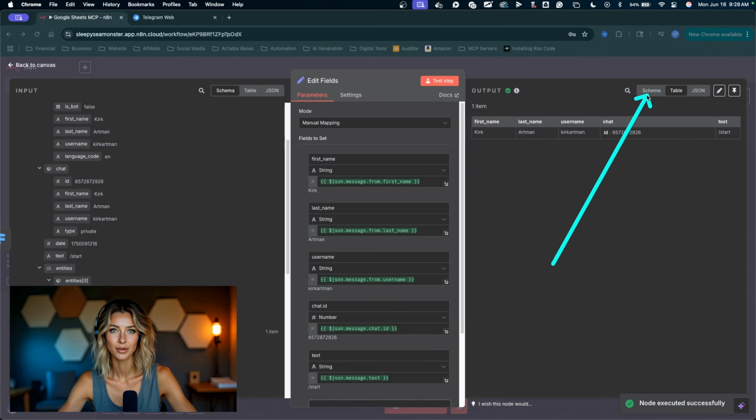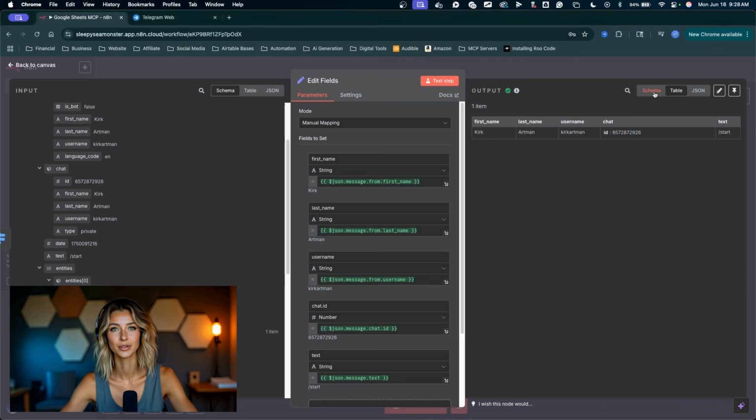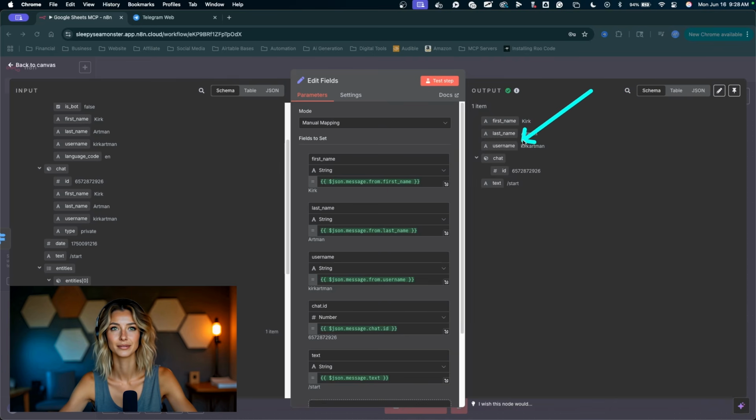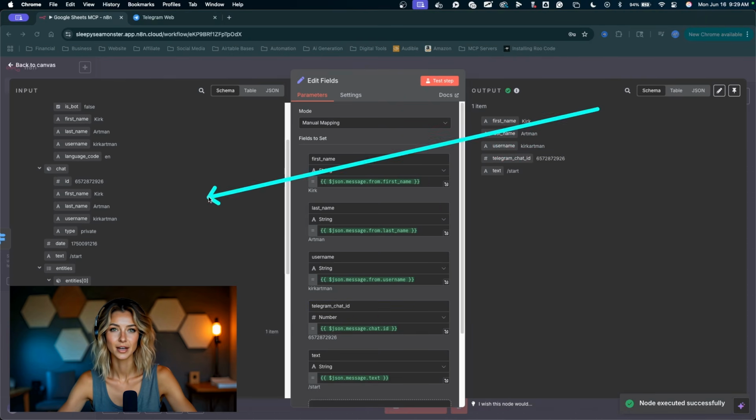Now I'm in the table view. I'm going to switch it to the schema view for the output. We've got first name, last name, Telegram username, Telegram chat ID, and the text. Now we still have the chat ID nested inside of this object right there. So I'm going to rename this one more time, get rid of the chat and the period after that, and name it Telegram underscore chat underscore ID. Let's test the step again. That will remove that number from the object.